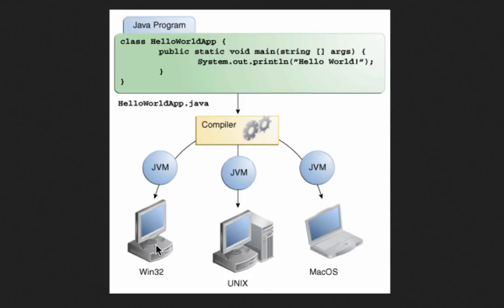Once you install a JVM on a particular operating system, you can run any Java program on that machine. So if I install a JVM on this Windows 32 machine, then I would be able to run this HelloWorldApp.java and also any other Java program that I write on that machine. You can write this HelloWorldApp.java once, and then you can run it on any of these machines without making any changes. That is the most important thing about platform independence.